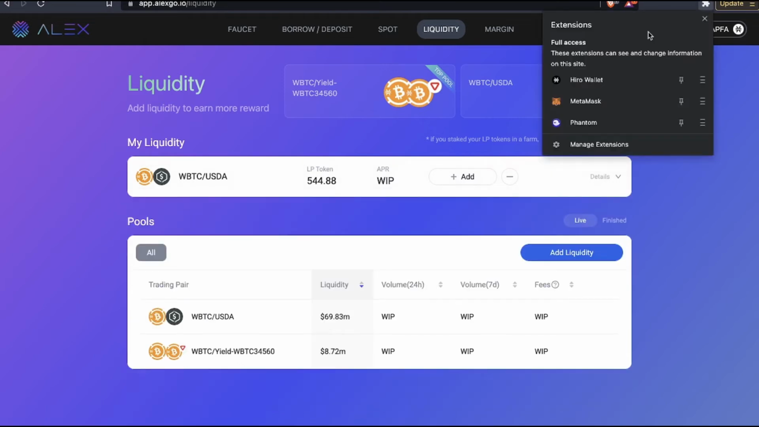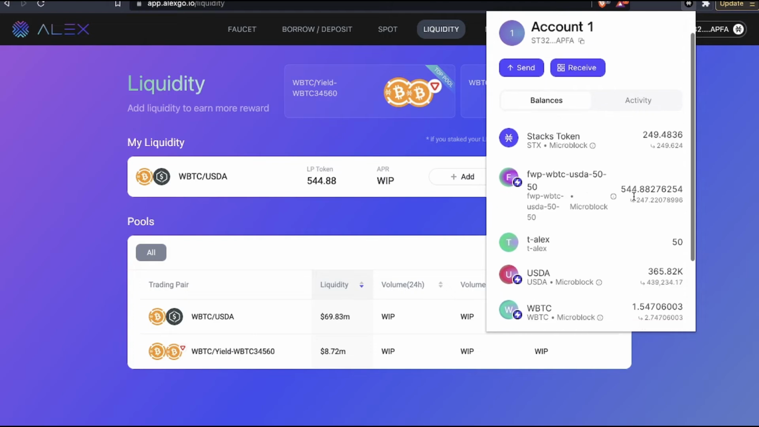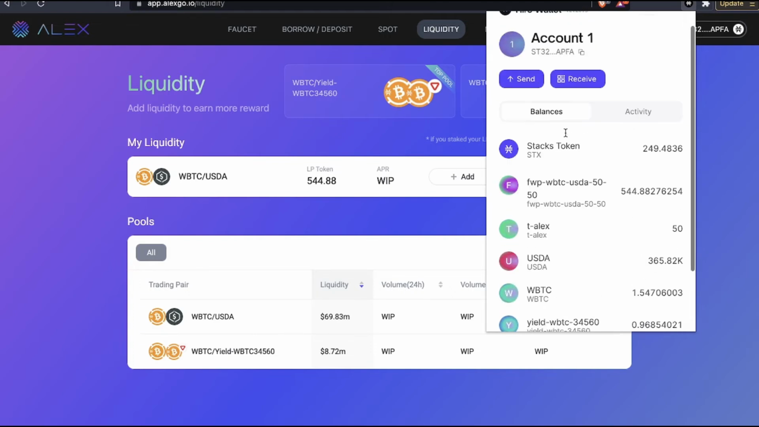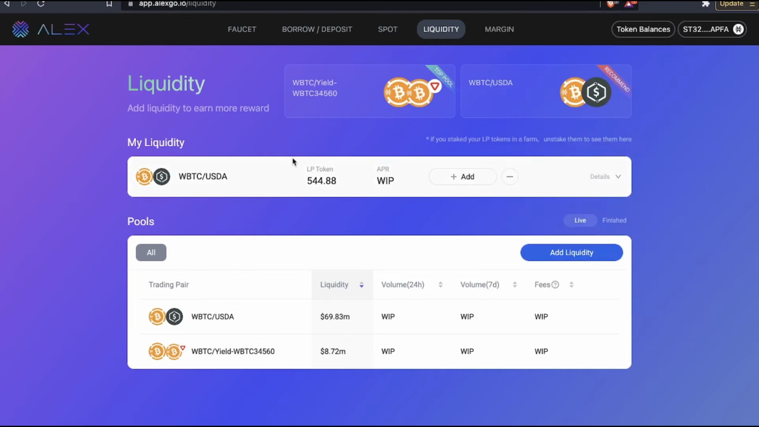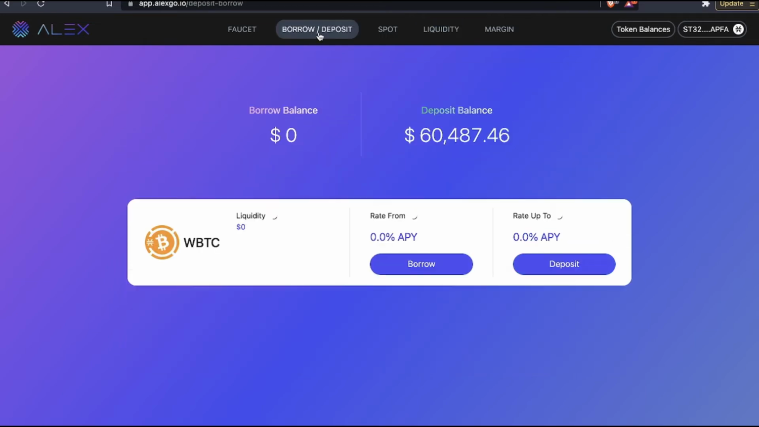You can see in your wallet that you have the LP tokens over here: FWP WBTC USDA 50-50. This is the LP token that you have in your wallet. Make sure you can see it here, and at the same time you can also see it here. So for the next one, which is this WBTC UWBTC 34560, to get UWBTC, you need to go to the borrow deposit page.